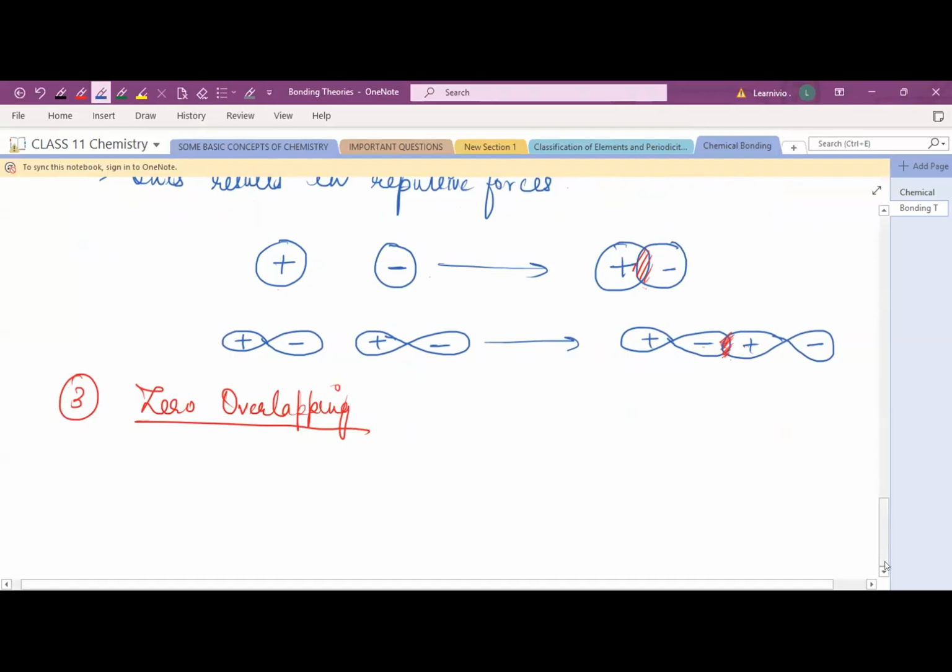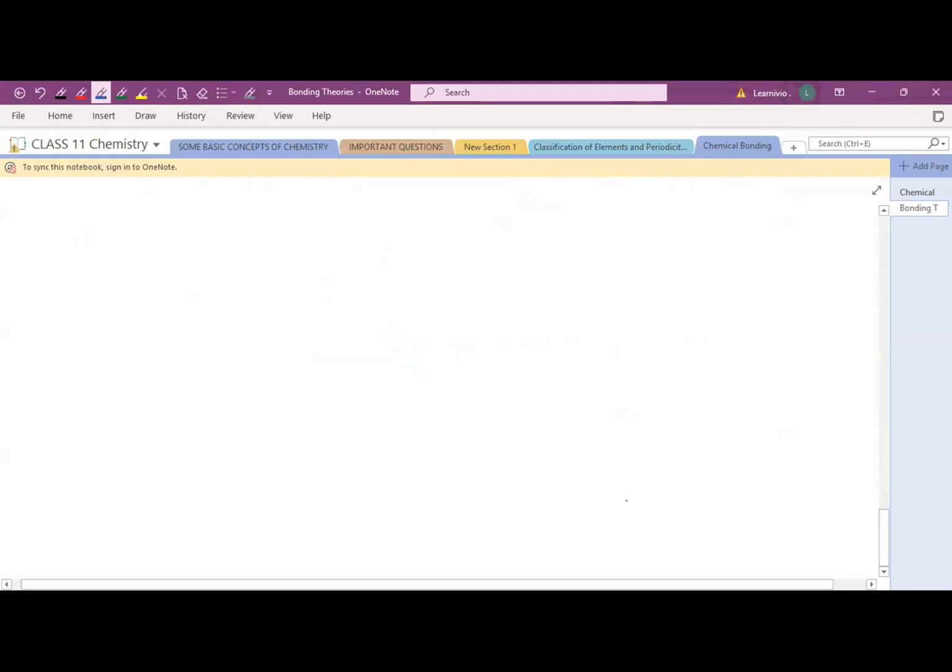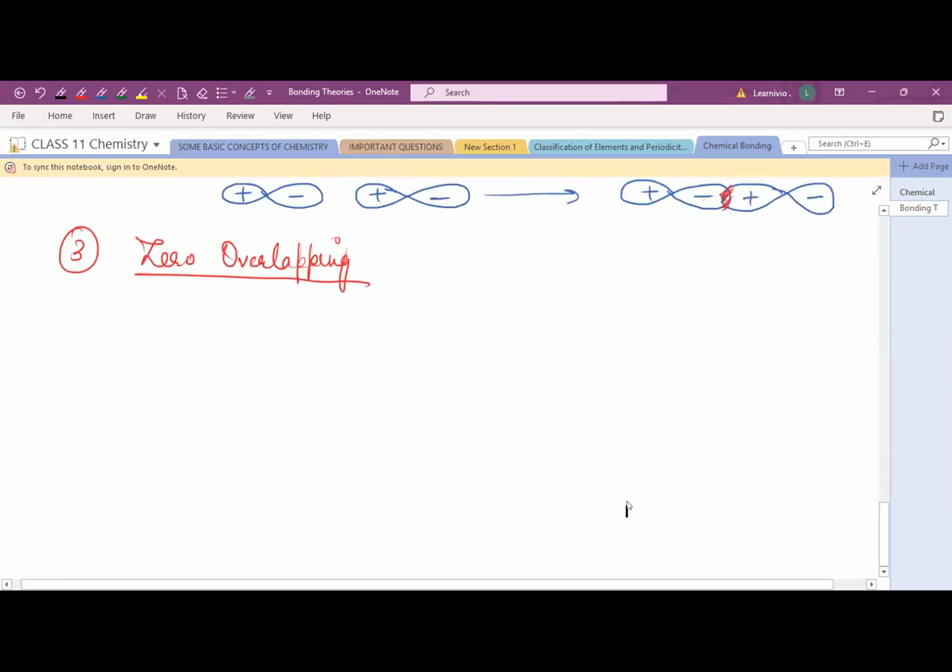For example, if you take the s orbital, which has a positive sign, and the bond formation is between the s and p orbital. Suppose this is the p orbital, having plus and minus. So you can see in this, the overlapping of the atomic orbitals is partly the same sign, with this plus and plus, the same sign.